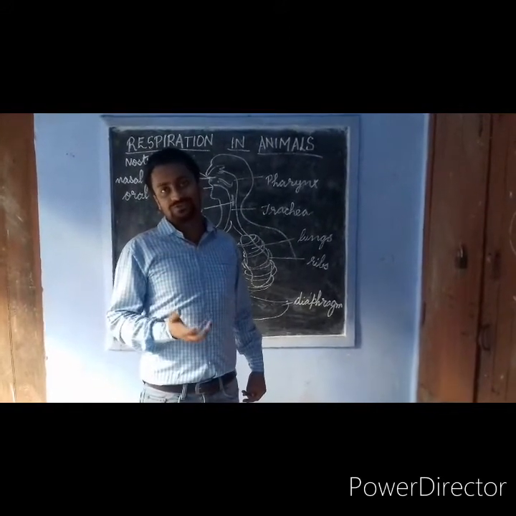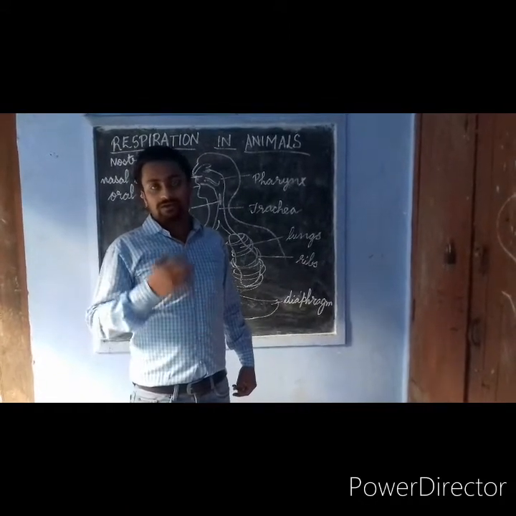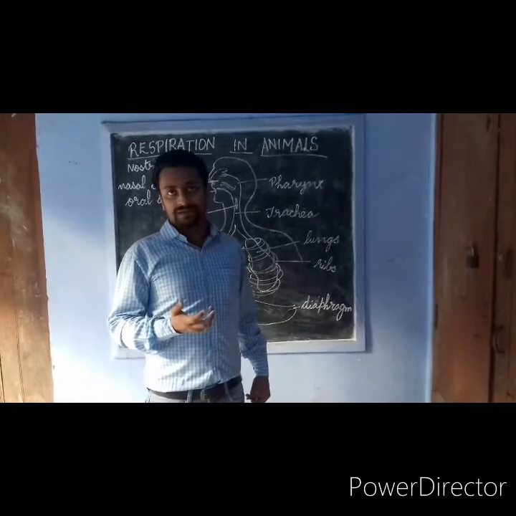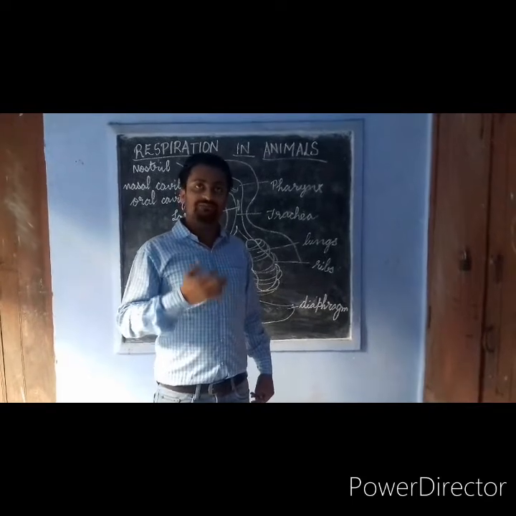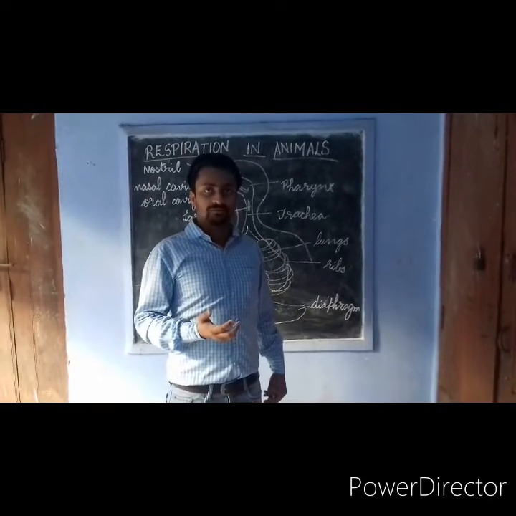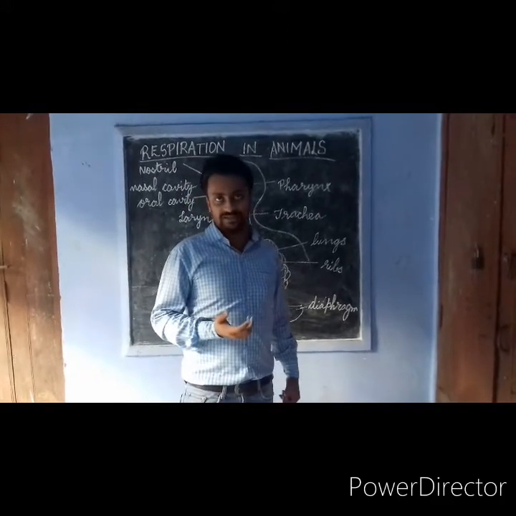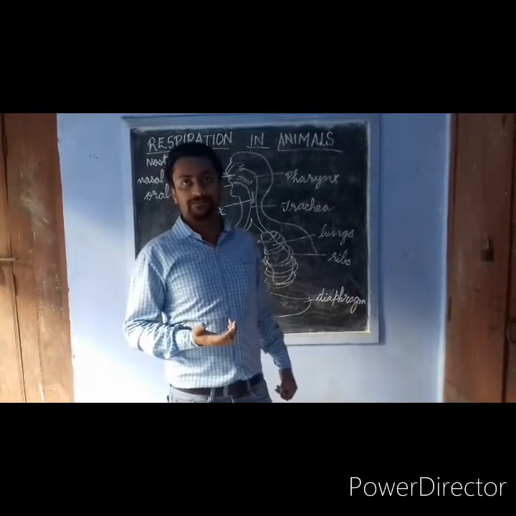So diffusion is incapable of providing oxygen to the human body. Since the energy requirement is large, the diffusion process, which is useful in unicellular organisms, fails in multicellular organisms. So how is respiration actually carried out?